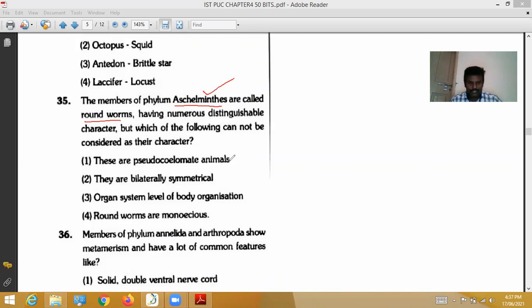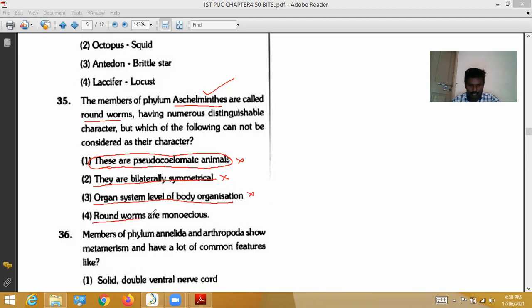Are these pseudocoelomate animals? Yes, they are pseudocoelomate animals, so this is a wrong option. Are they bilaterally symmetrical? Actually, they are bilaterally symmetrical, so it is also a wrong option. The third one is organ system level of organization. It is also wrong; they don't show organ system level of organization.